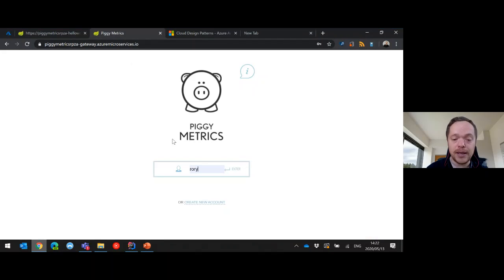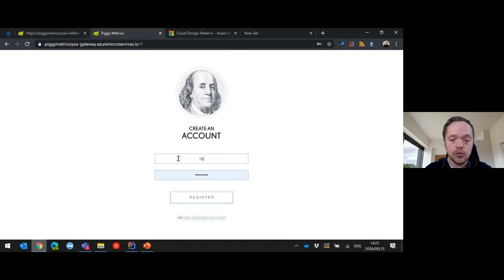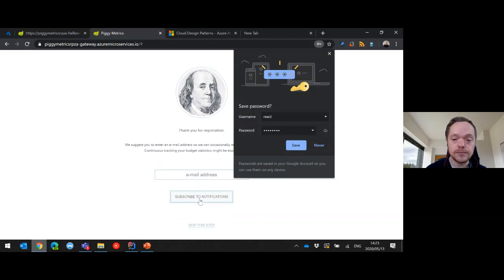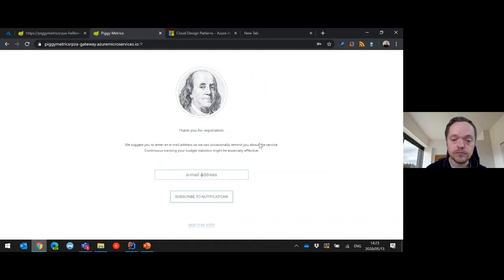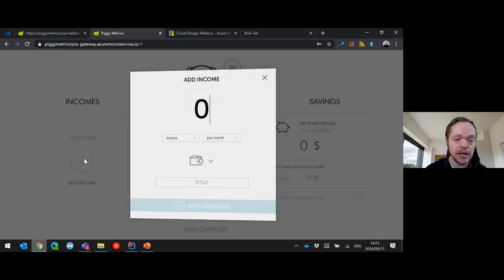And this is our little Piggy Metrics. So we're going to create a new account here, and we'll call this React. And I want to register there. Okay, registered. And then I want to actually add some income there.